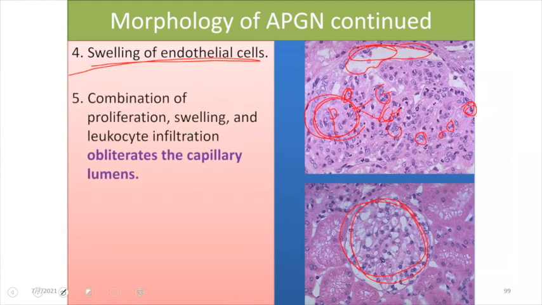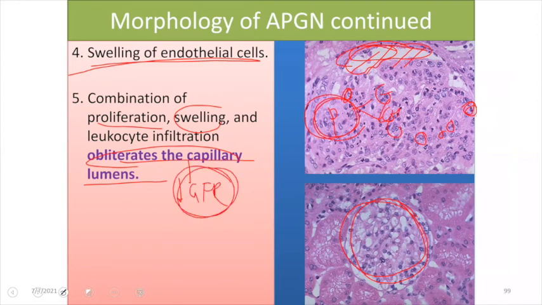The combination of proliferation plus swelling will result in obliteration of the capillary lumen. As there will be obliteration of the capillary lumen, there will be a decrease in the glomerular filtration rate, and the decrease in GFR will result in oliguria. Eventually that will result in azotemia and uremia as well, which I have already discussed in the video on nephritic syndrome.